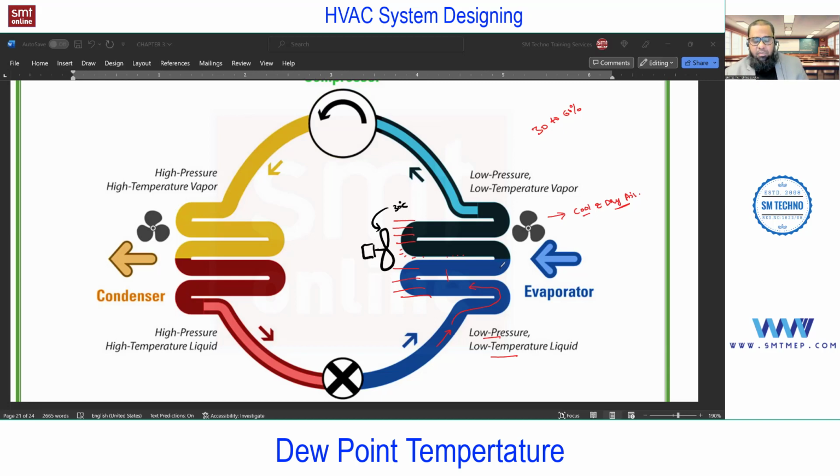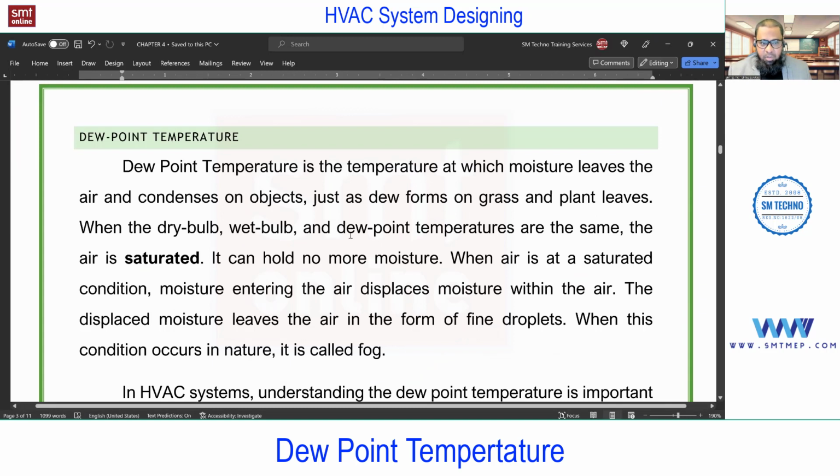If you want, you can make a note of this. We'll discuss it at the time of chapter 5 also. One ton will extract 1.2 liters per hour. This is standard. It may vary as per the cooling capacity and the efficiency, but the standard from an interview point of view is that the rate of dehumidification for 1 ton is 1.2 liters in 1 hour. We'll discuss more about this at the time of chapter 5. Back to the topic. So I think you got the idea about the dew point temperature.